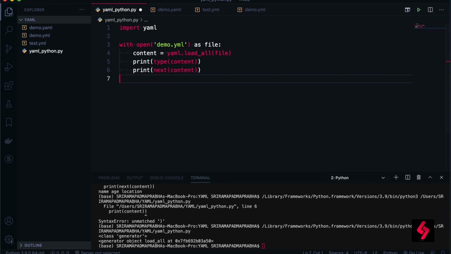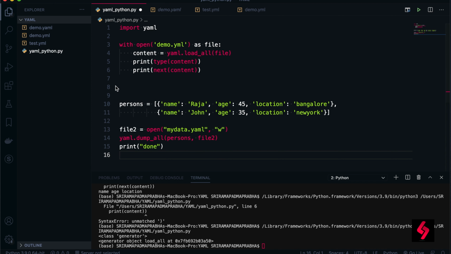Now I'm going to create a new file. There I will dump the YAML data. So let me take simple data. That is my data colon, and here it is like a dictionary. So let me take my data. Here you can see persons: name Raja, age 45, location, and name John, age. So basically there is information about two persons.